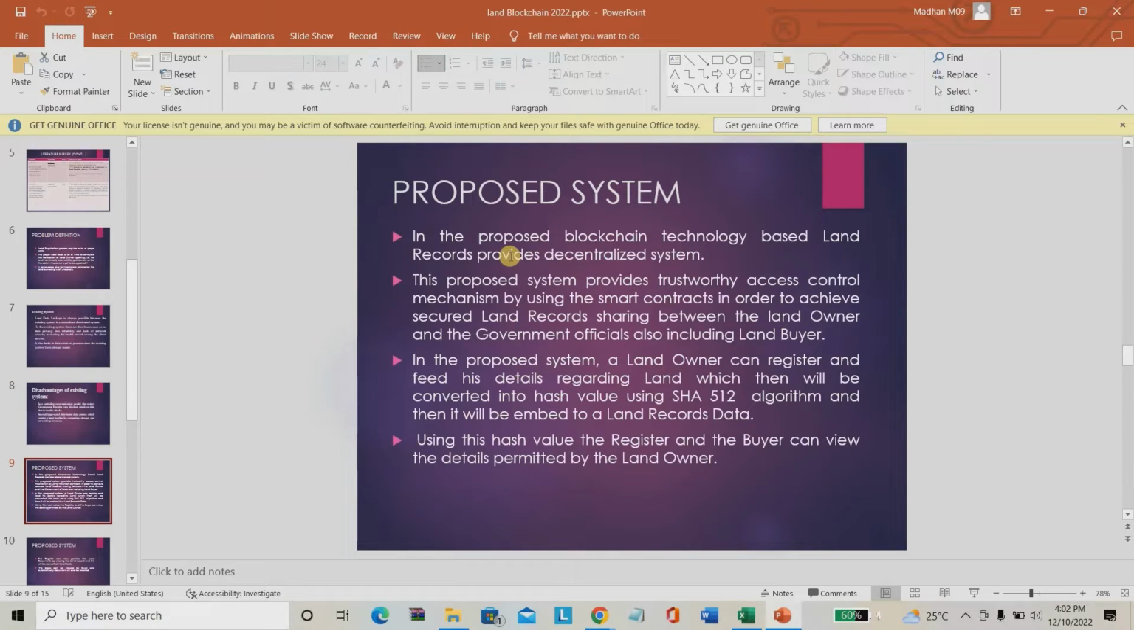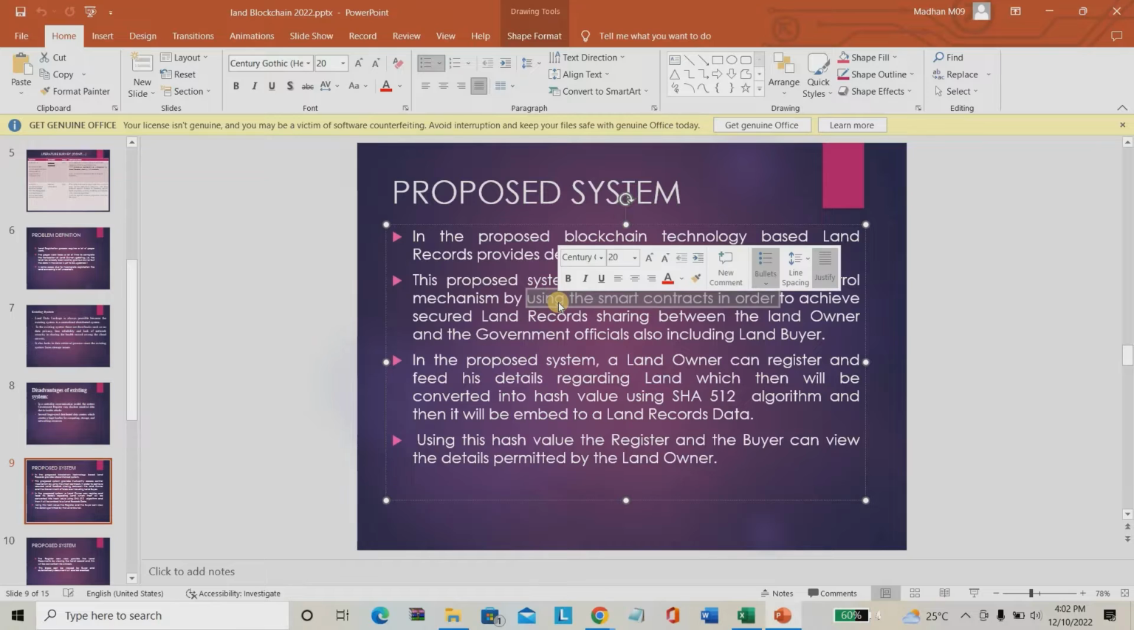So for that purpose only we are going for the proposed system here. In the proposed system, as I mentioned here, we are completely using smart contract. Smart contract means the combination of sender and receiver details will be paired into a smart contract. Using the smart contract way only, you can access all the details. This is called the proposed system.